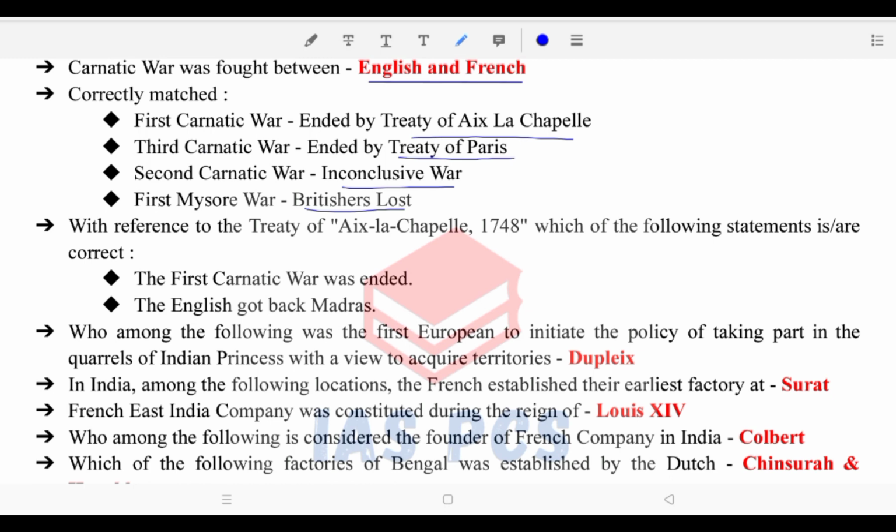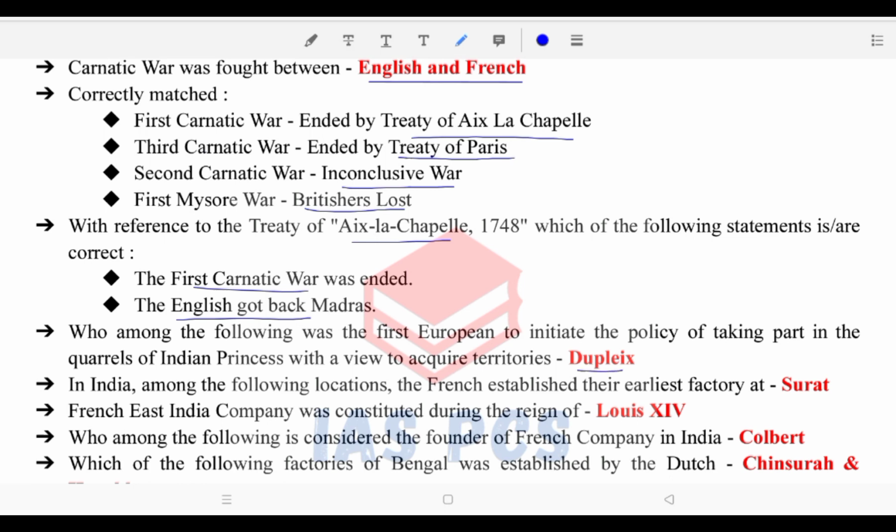With reference to the Treaty of Aix-la-Chapelle 1748, which of the following statements are correct? The first Carnatic War was ended. The English got back Madras. Who among the following was the first European to initiate the policy of taking part in the quarrels of Indian princes with a view to acquire territories?